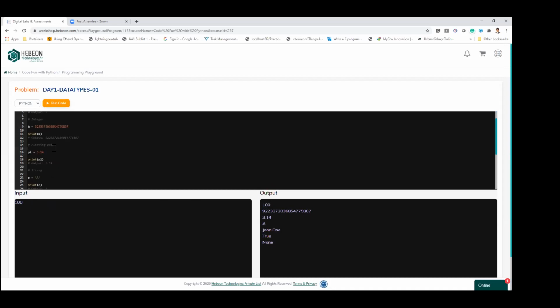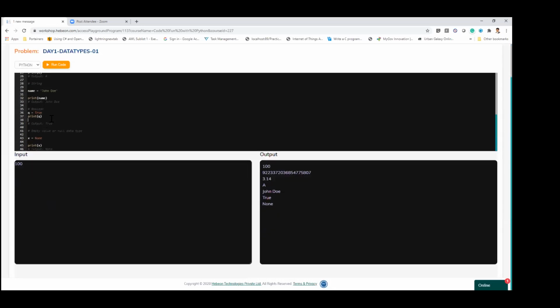Assigning floating values, then assigning a character to a particular variable, assigning a name to a variable, assigning a boolean to a variable, assigning nothing, like None, where you have just not defined anything for a particular variable. So this is how you can go here with the lab 01, day 01, and practice all of this.